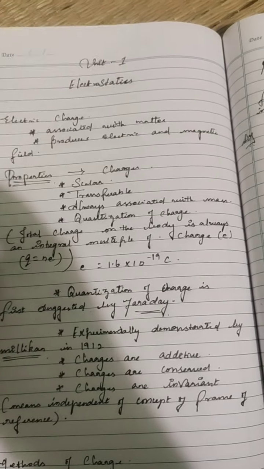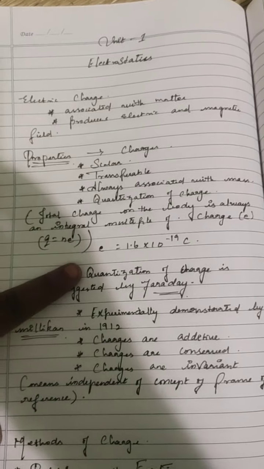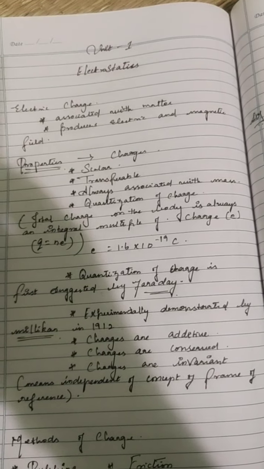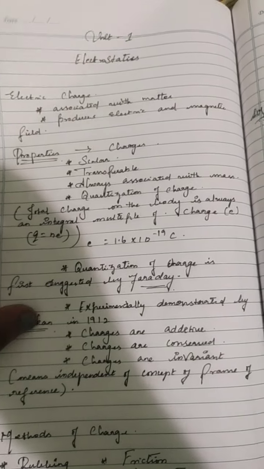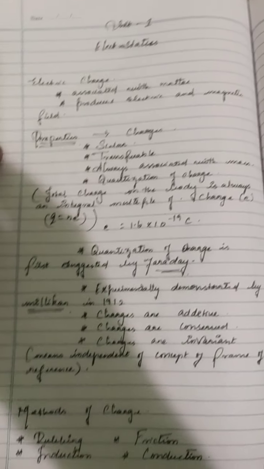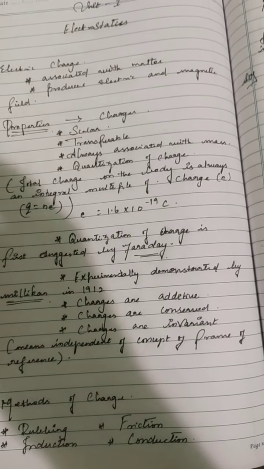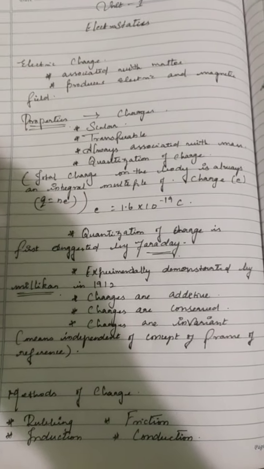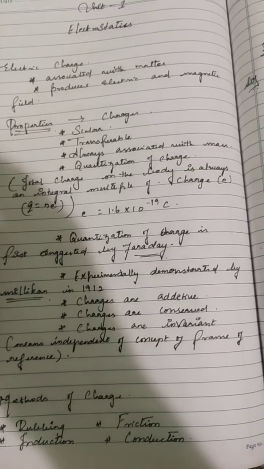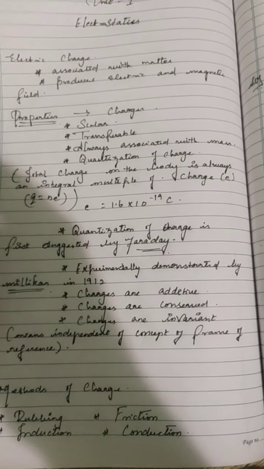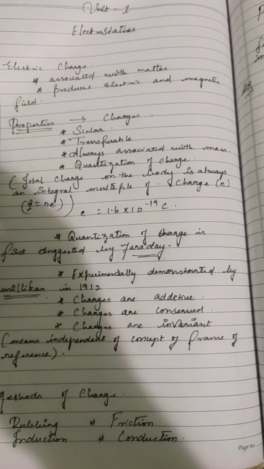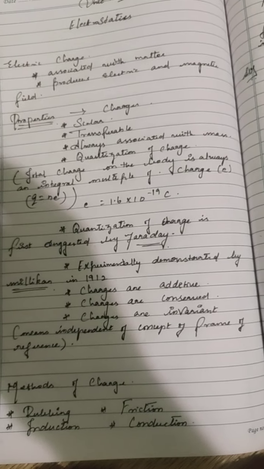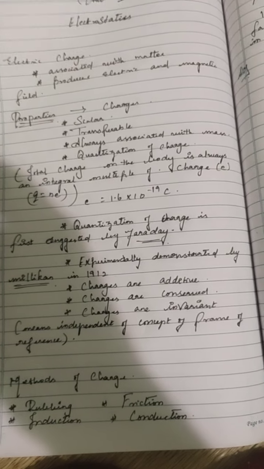Quantization of charge was first suggested by Faraday. Suggested means it was orally delivered by Faraday, but it was experimentally proved by Millikan in 1912. Charges are additive, by vector form only, not in a normal form. Charge is conserved, because it can neither be created nor destroyed. Charges are invariant in nature. Invariant means independent of the frame of reference. I think the frame of reference will be known to everyone; it was given by Isaac Newton.